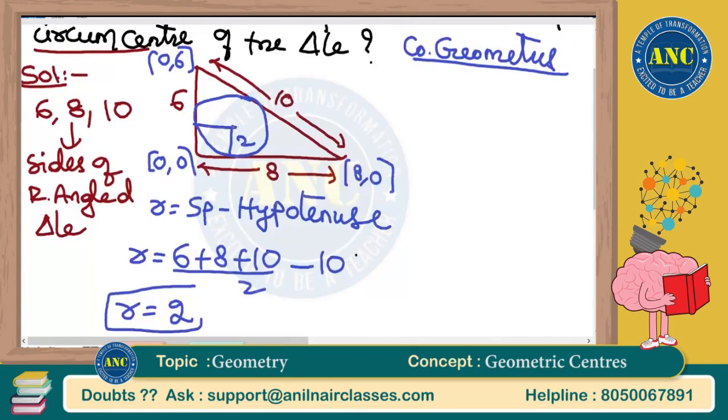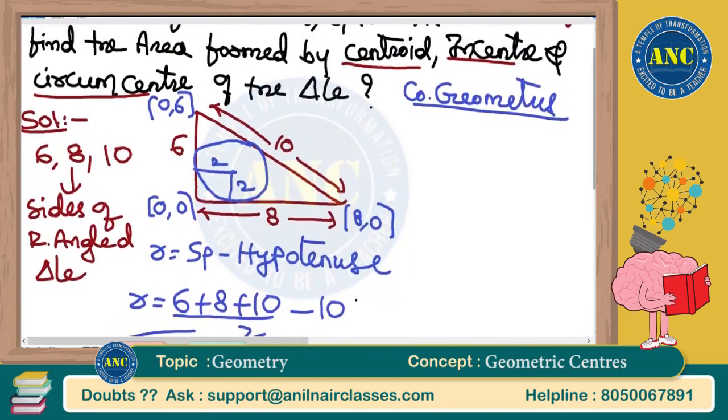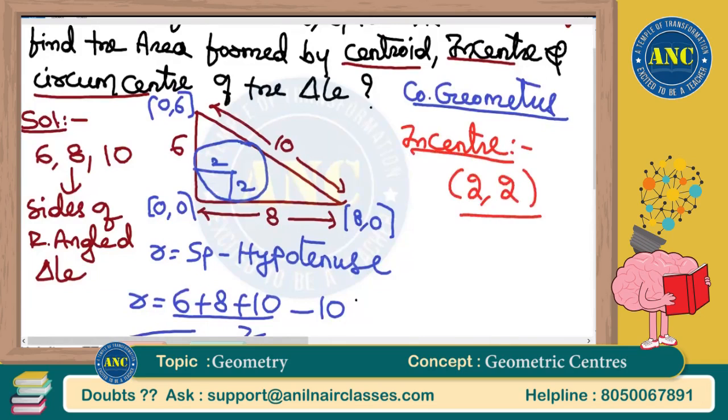This is 2 and here also it is 2. So on the x-axis and y-axis, the incenter gives us two values, 2 and 2. Incenter is (2, 2).